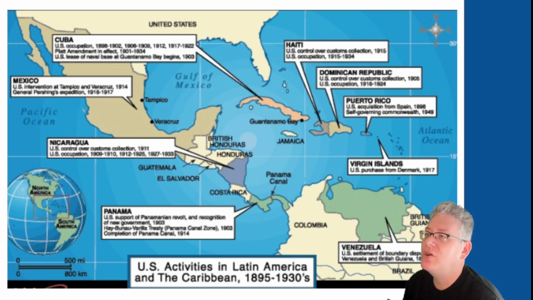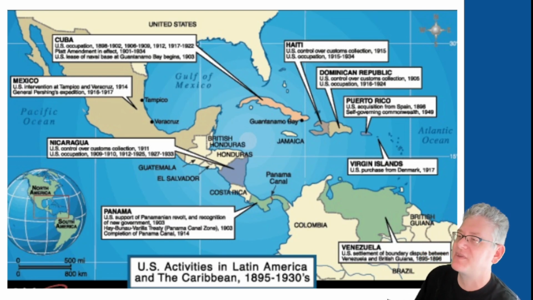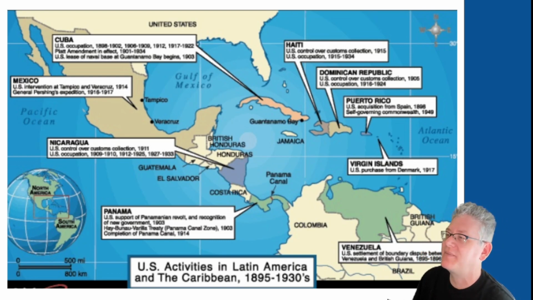So, for example, in Cuba, we have an occupation for 4 years. What is that, 98 to 1902? Then we come back in 1908. We invade in 1912, 1917. We have this amendment in effect and all this kind of stuff. We were involved in Mexico, Nicaragua. We basically create Panama. The Virgin Islands is something we purchase. We have a boundary dispute that we help settle between Venezuela and Colombia. British Guiana. So we're just constantly going into these places and taking them over and telling them what to do over the long term.